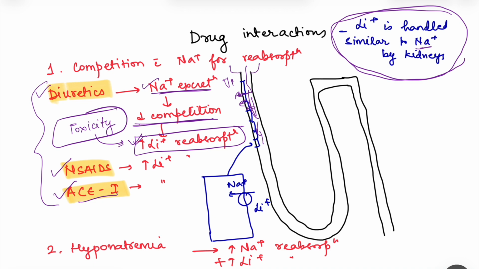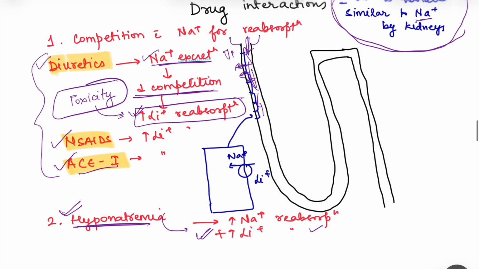Then second is hyponatremia. Okay, hyponatremia also causes increased lithium reabsorption, because hyponatremia means there is a decrease in the sodium filtration, there is less sodium to be reabsorbed, and that's why there is increased lithium reabsorption. So in hyponatremia also there can be an increase in lithium reabsorption, which can lead to lithium toxicity.